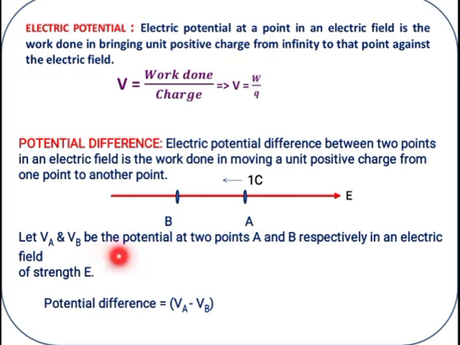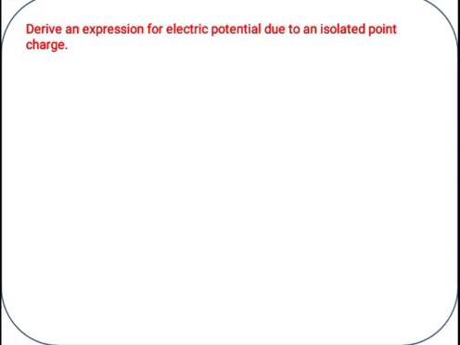Let VA and VB be the potentials at 2 points A and B respectively in an electric field of strength E. Then the formula for potential difference is equal to VA minus VB. Now there is a small derivation: derive an expression for electric potential due to an isolated point charge.